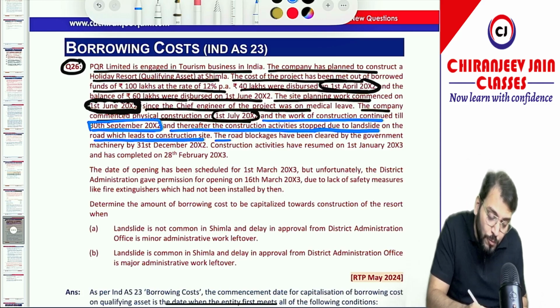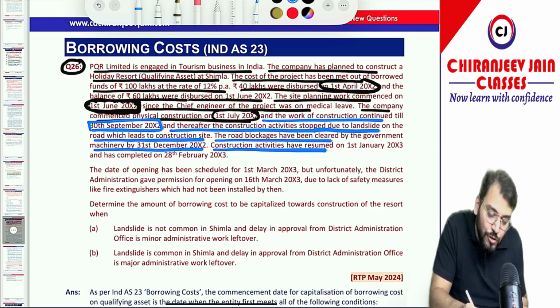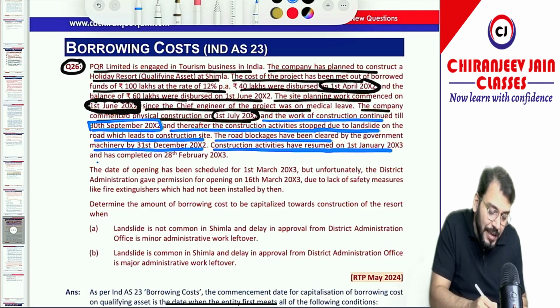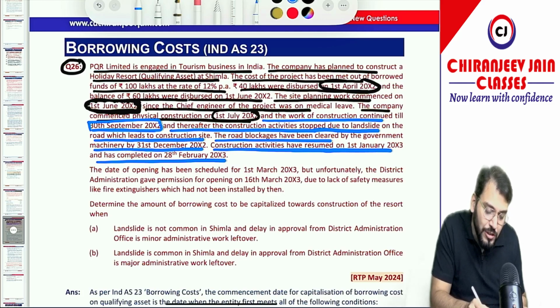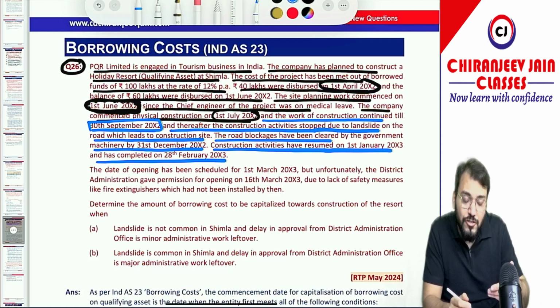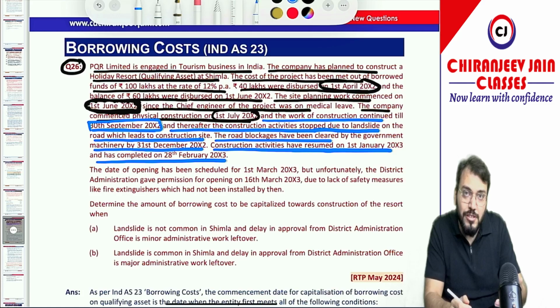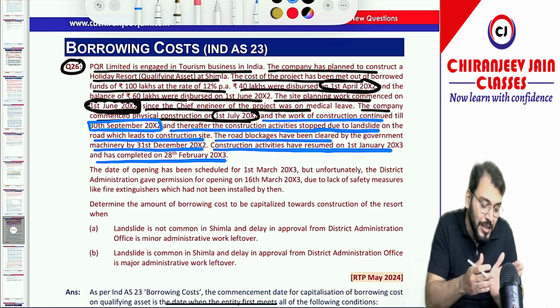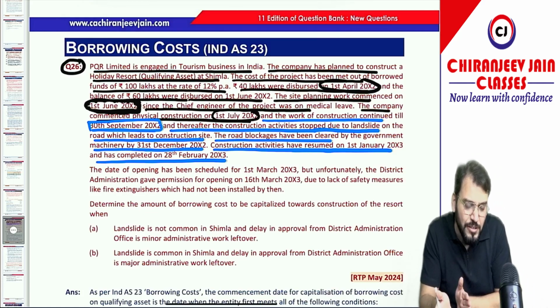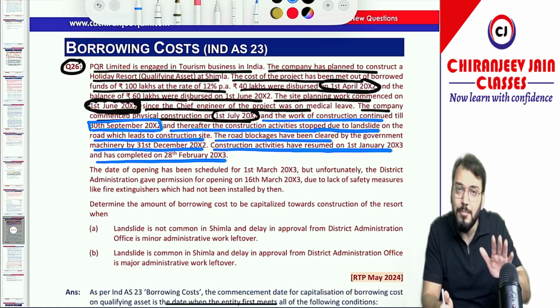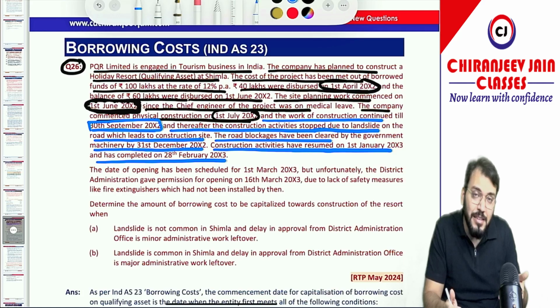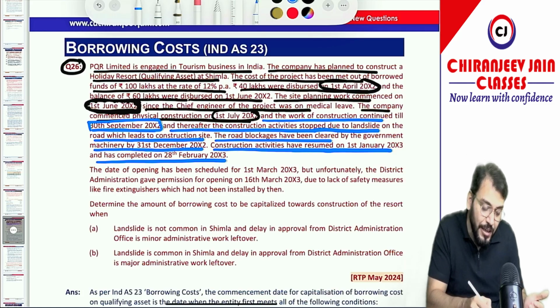Correct? The road blockages have been cleared by the government machinery by 31st December 2002. The construction activities resumed on 1st January 2003 and were completed on 28th February 2003. So once again the construction was resumed on 1st January 2003. It means suspension will be from 30th September to 31st December, that is October, November, December, so 3 months of suspension.